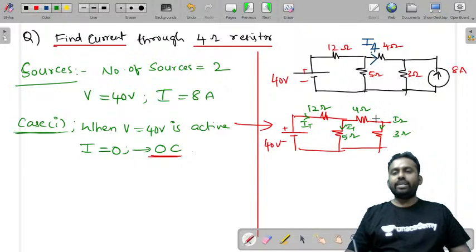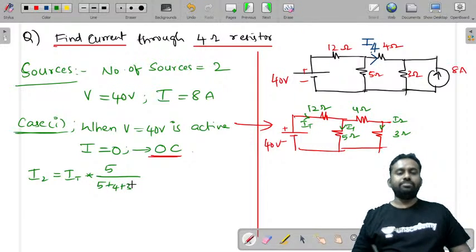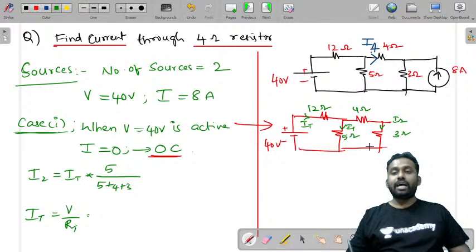Because these 4 and 3 are in series, you can say 4 plus 3 is 7. The current through 4 and current through 3 both are same. And this 4 plus 3 combination is in parallel to 5. So we can write I2 current is equal to total current into the opposite branch resistance 5 by the total resistance 5 plus 4 plus 3. You don't know what is the value of I total. So find I total is equal to V by R total. You need to calculate what is R total.